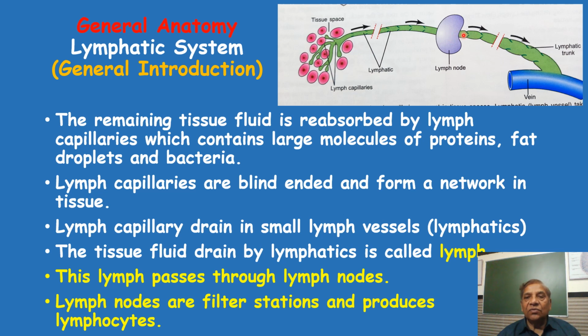After passing through 2 or 3 sets of lymph nodes, I have shown only one set here, the lymph ultimately forms a large lymph vessel which is called the lymph trunk. The lymph flowing in the large lymph vessel then opens into the large veins at the root of the neck, on the right side as well as on the left side.